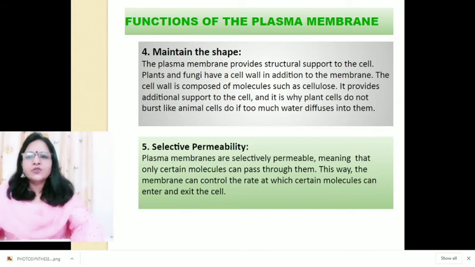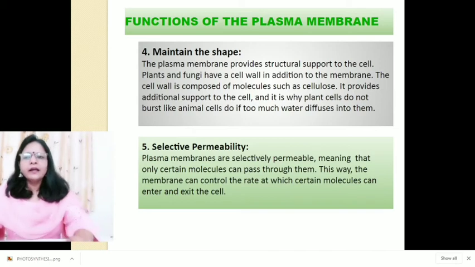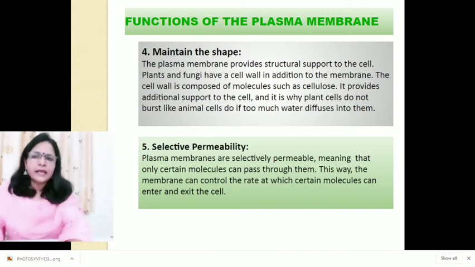Generally, ions like sodium, potassium and polar molecules, which are larger in size, cannot pass through the membrane. They must go through specific channels or pores in the membrane instead of freely diffusing through. This way, the membrane can control the rate at which certain molecules can enter and exit the cell.